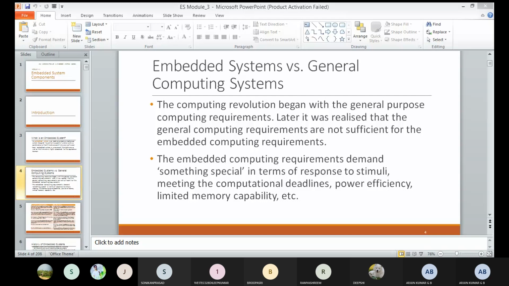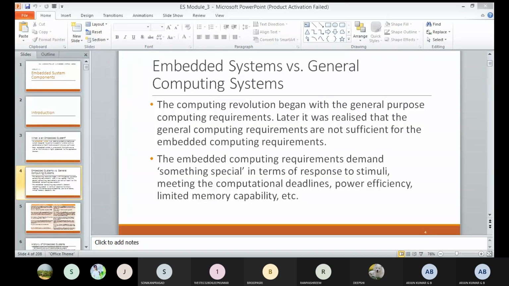Okay, there's a difference between the embedded system and the general computing system. You can read out the slide. The computing revolution begins with a general purpose computing requirement. Later, it was realized that the general computing requirements are not sufficient for the embedded computing requirement.